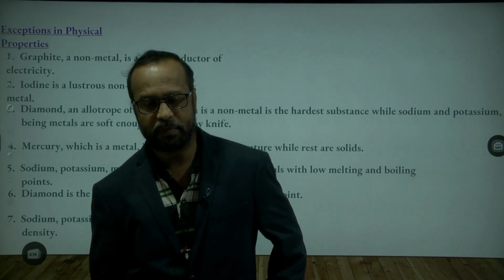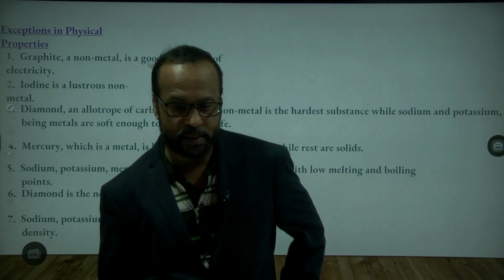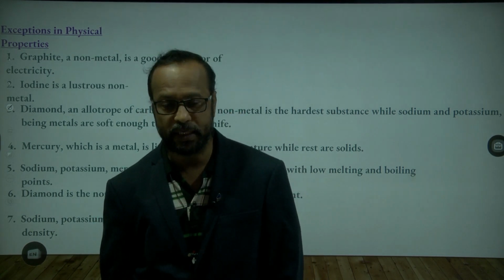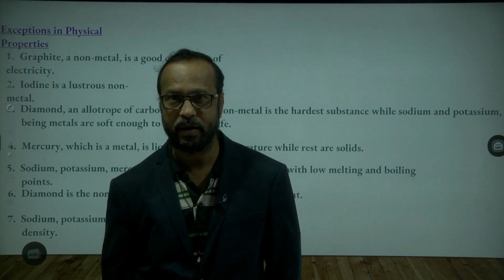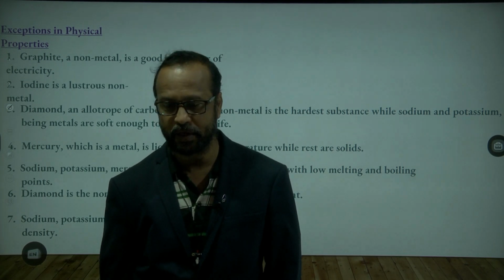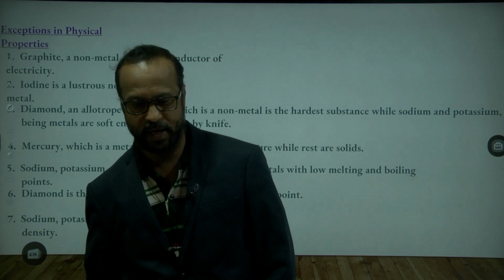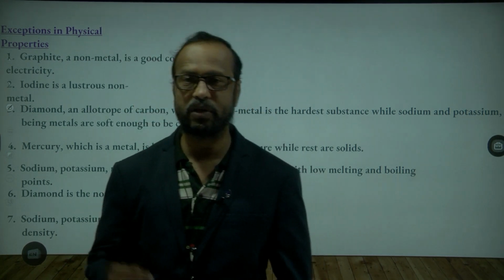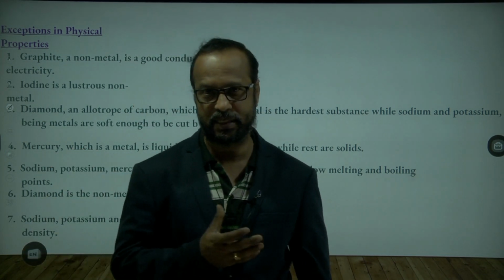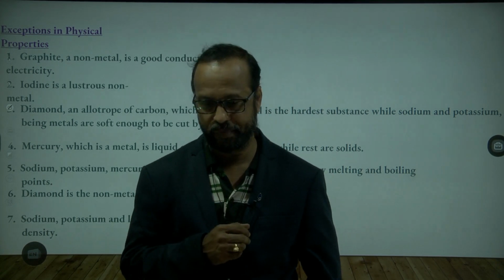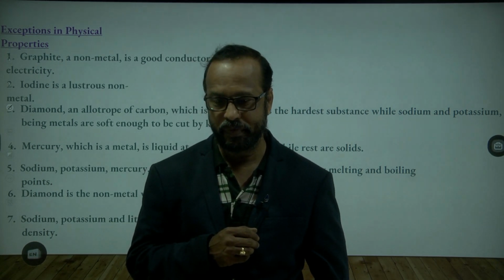Now, let us come to the chemical properties. Do you know what a chemical property is? Chemical property means how they react with other elements, compounds or substances. Is this clear to you?